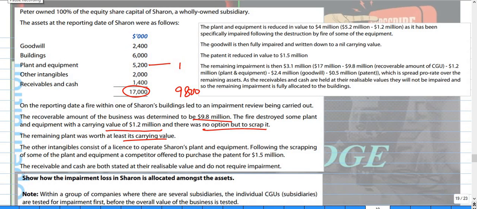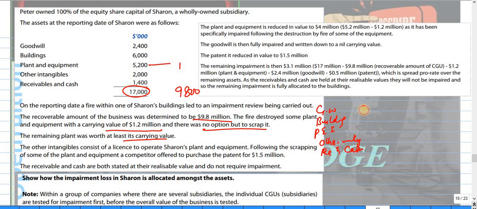So okay, let me write for you guys here. If you see here, this is the goodwill, and then building, then plant and equipment, then other intangible, and then receivable and cash.